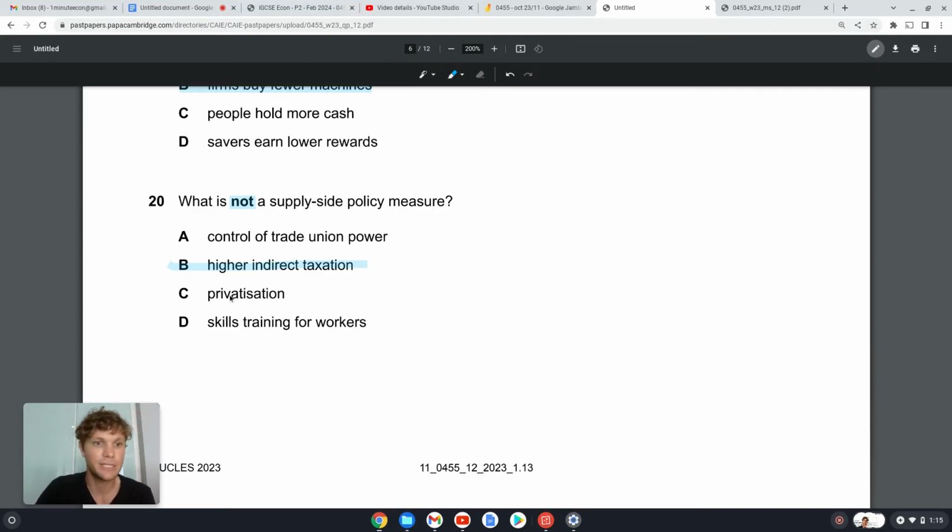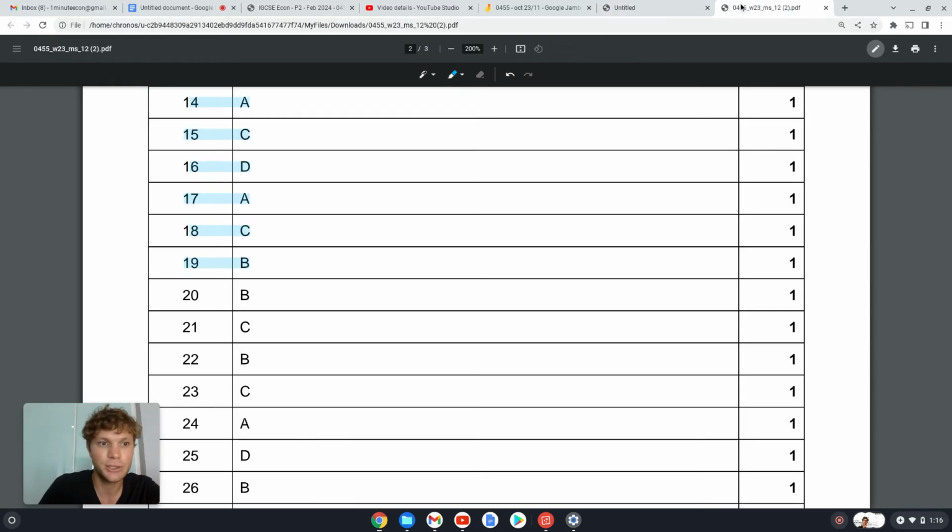Okay, so privatization, yes, we can let private firms or individuals produce certain products or own certain resources, so that is a supply side measure, because supply side policy is about how we manage our resources or our factors of production. Skills training for workers, yes. If we can improve the quality of our workers, that is improving the quality of our factors of production or resources. So that's going to improve our PPC, and we're going to increase our supply. Okay, so it's a supply side measure. So 20 should be B.